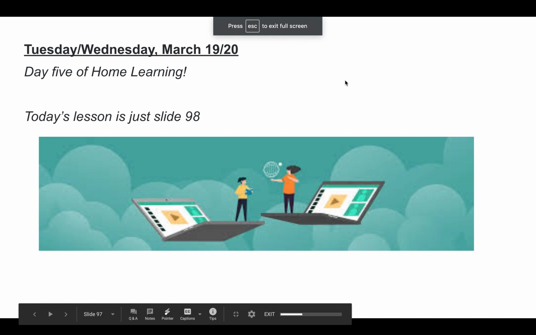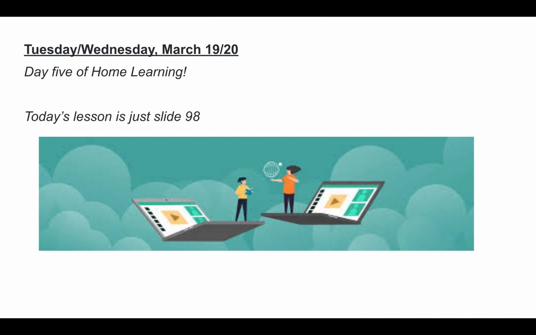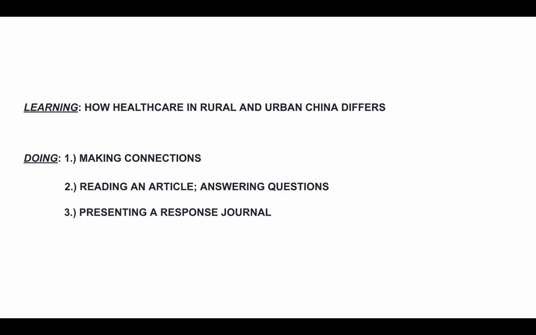So to do so, this opening slide, this is day 5 of home learning. It's hard to believe this is just our 5th class of virtual learning. So what we're learning today is how healthcare in rural and urban China differs. We've been looking a lot at China lately, and at this point we're looking at the healthcare.